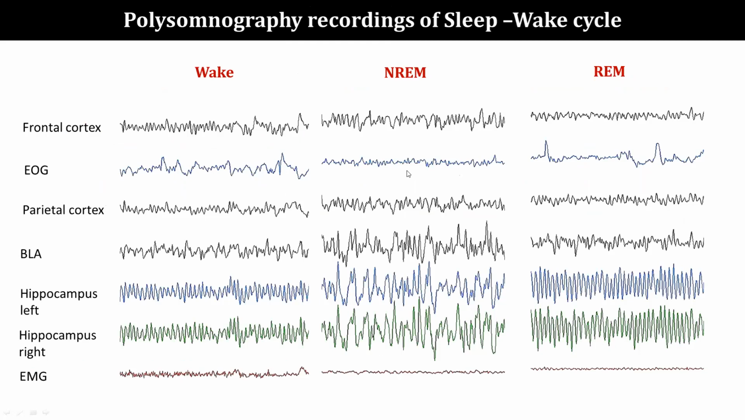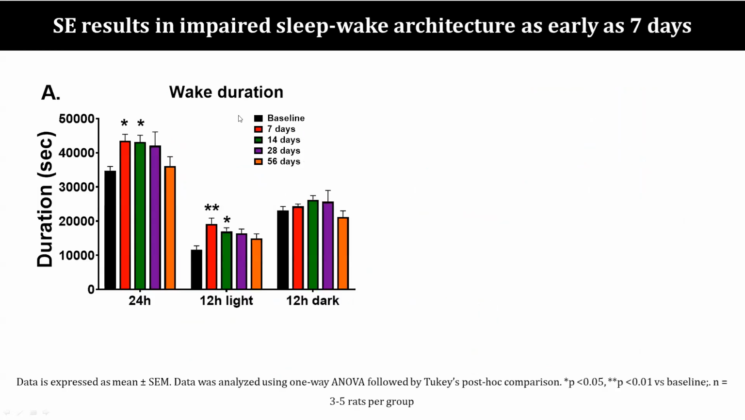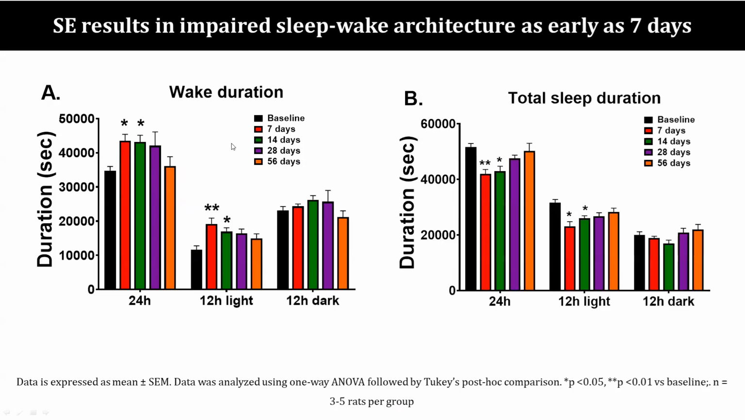This classification, yesterday Dr. Neeti has already described how we classify wake, NREM, and REM, so I am not going into this detail. What we saw was that wake was significantly increased on day 7 and 14, whereas it reached baseline on day 28 and 56. So the effects are more pronounced on day 7 and 14. These effects are predominant during the light phase than during the dark phase. And when there was an increased wake, we also saw a decreased total sleep.